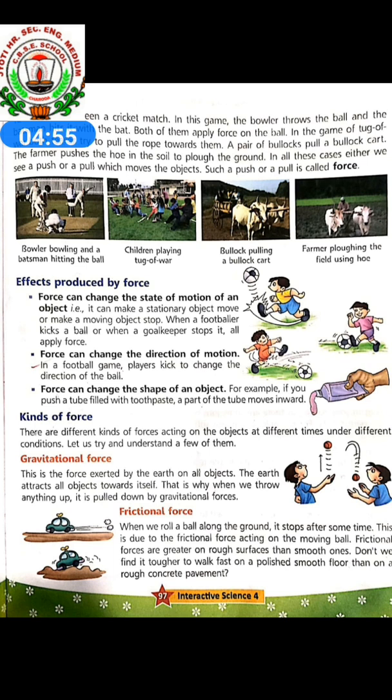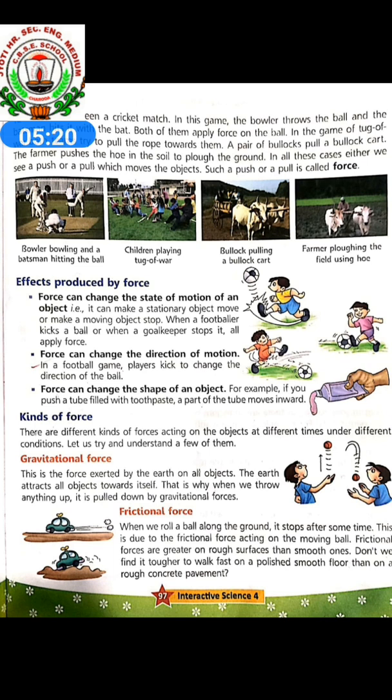For example, children, listen here. An example of frictional force: when a book slides across the surface of a desk, the desk exerts a friction force in the opposite direction of its motion.